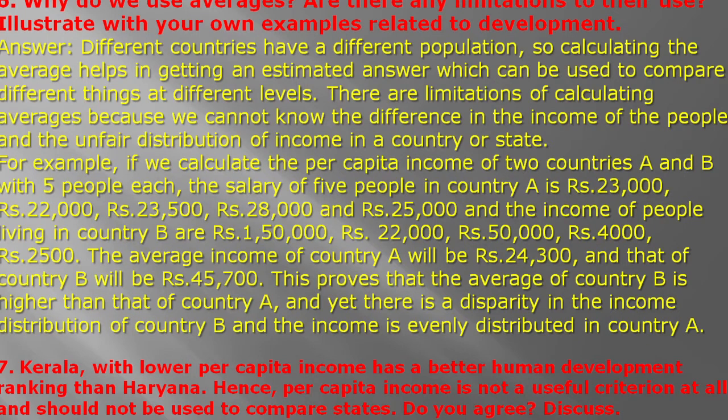Kerala, with lower per capita income, has a better human development ranking than Haryana. Hence, the per capita income is not a useful criterion at all and should not be used to compare states. This is true because the literacy level, infant mortality rate, healthcare facilities, etc., are better in Kerala in comparison to Haryana. Per capita income is only calculated by calculating the average income of the state, irrespective of any other factor.